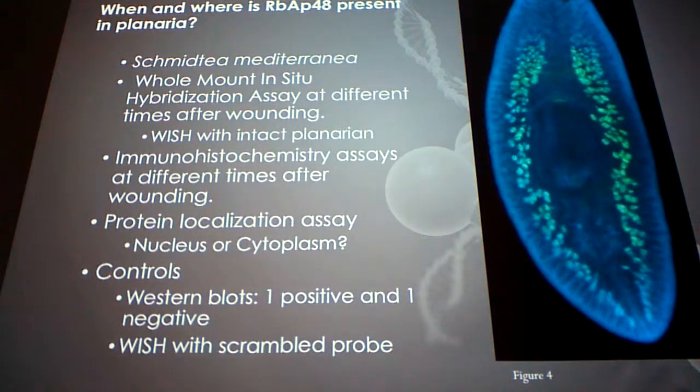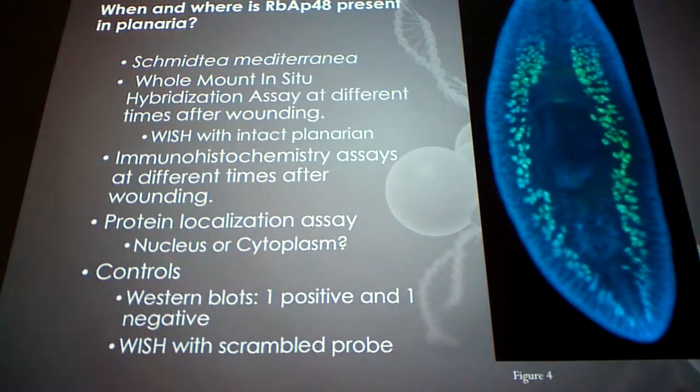Then we're going to do an immunohistochemistry assay, and these are all being done at different time periods: one after 1 day, after 2 days, after 3 days. We're going to find the most fluorescence, and that's going to be the time period that we use for our following experiments. And then we're going to do a protein localization assay. We want to know whether it's in the nucleus or the cytoplasm.